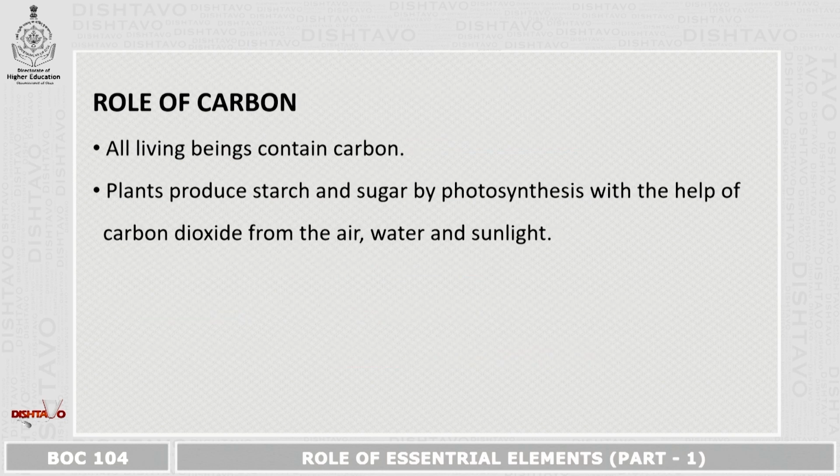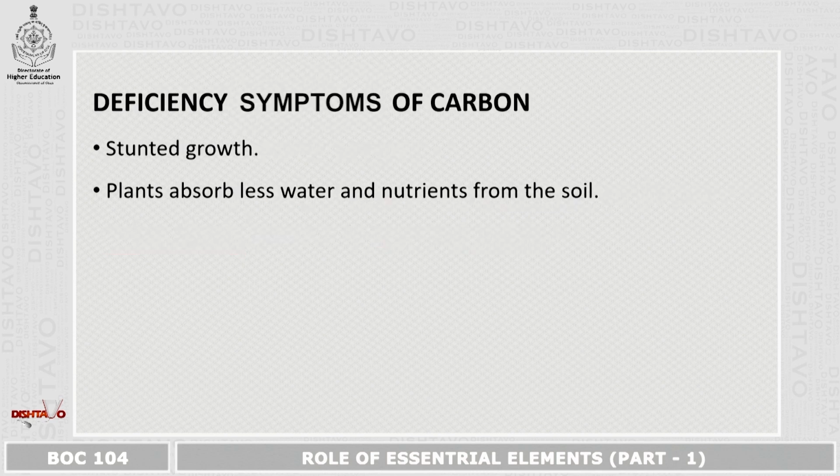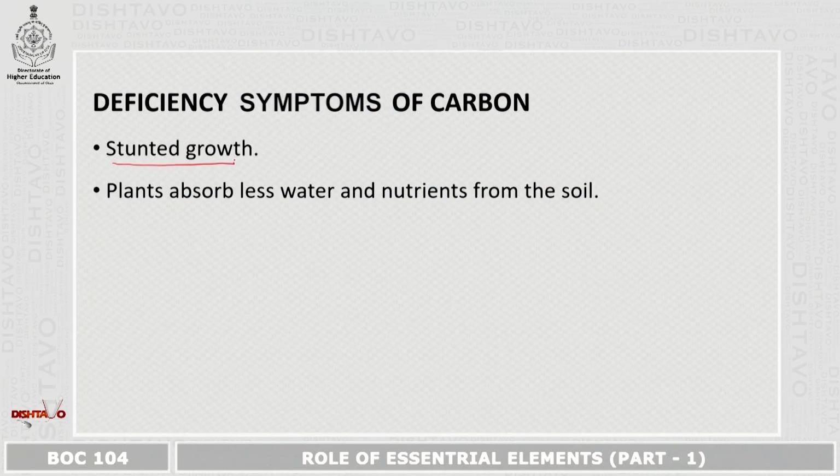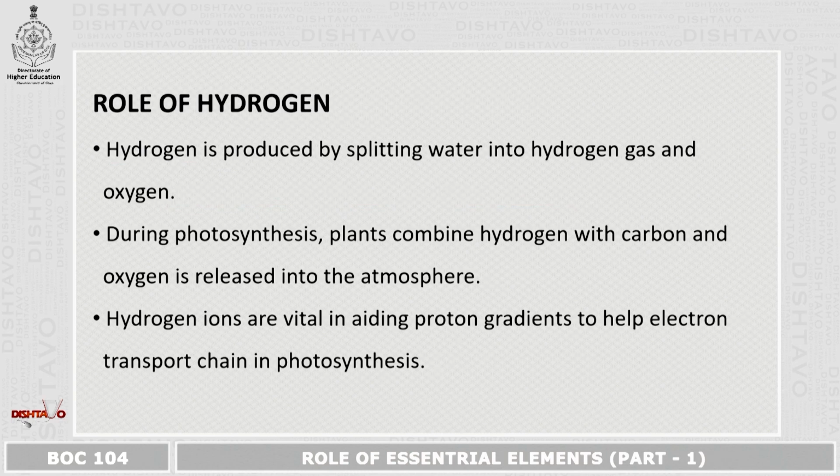The role of carbon. All the living beings contain carbon. Plants produce starch and sugar by photosynthesis with the help of carbon dioxide, water, and sunlight. The deficiency symptoms of carbon. During deficiency, or if carbon is unavailable in the required amounts, the plant will show stunted growth, or dwarfism, and the plants will absorb less water and nutrients from the soil.